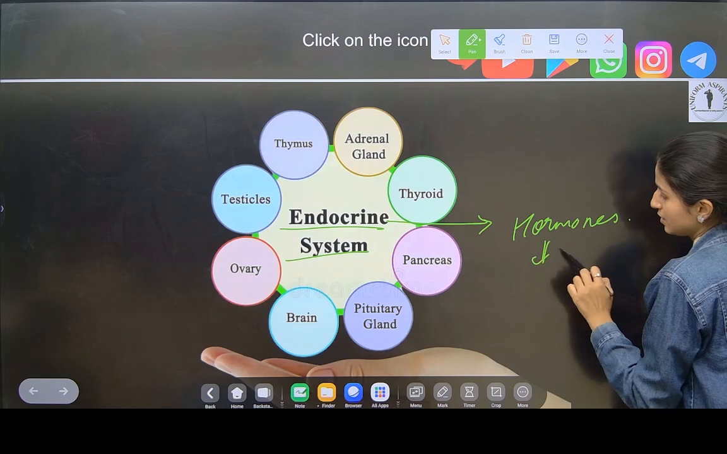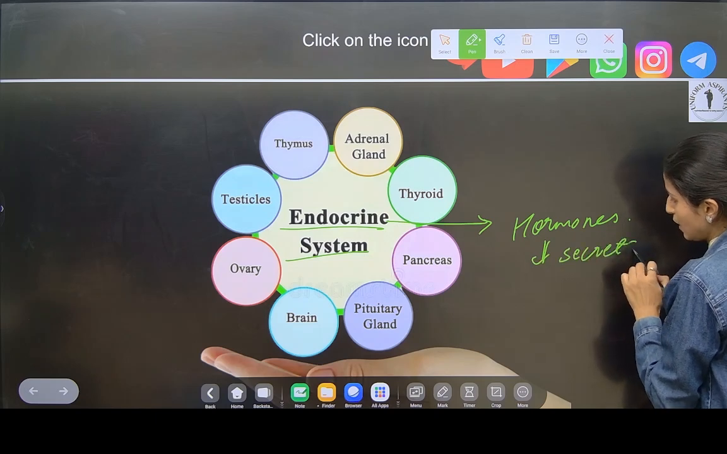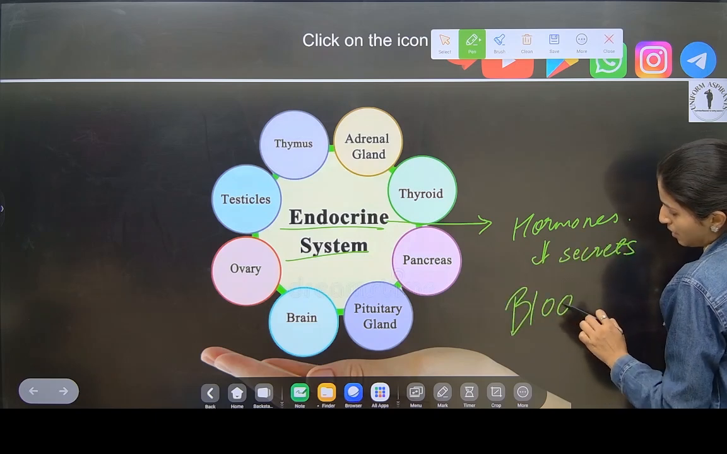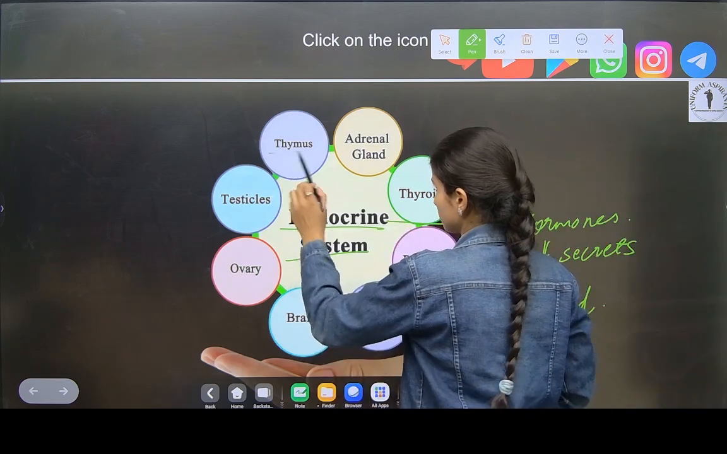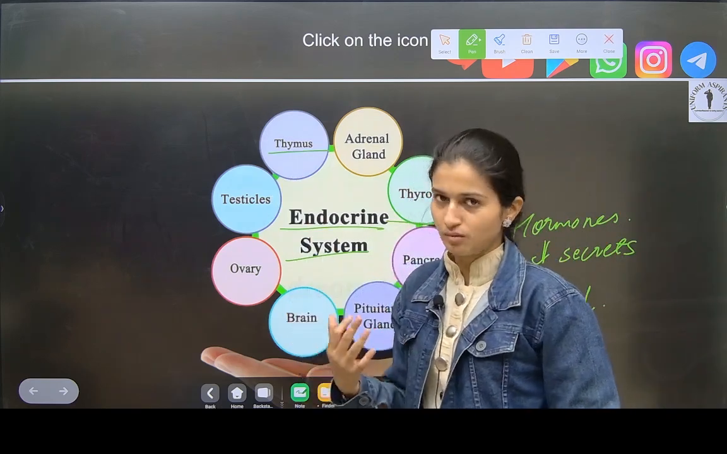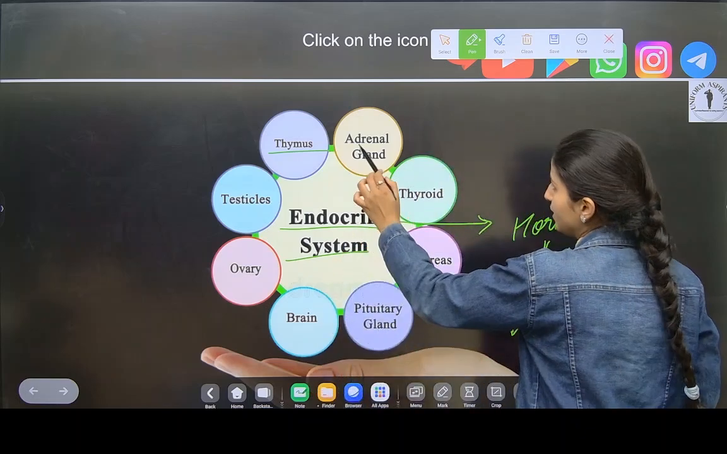Hormones are secreted in blood. Through blood, they move here and there. Okay. Thymus. Thymus is present in our lower chest, we can say.